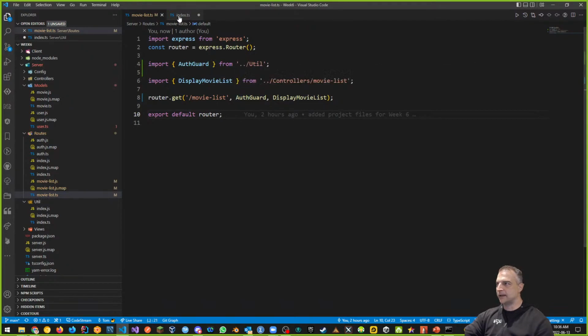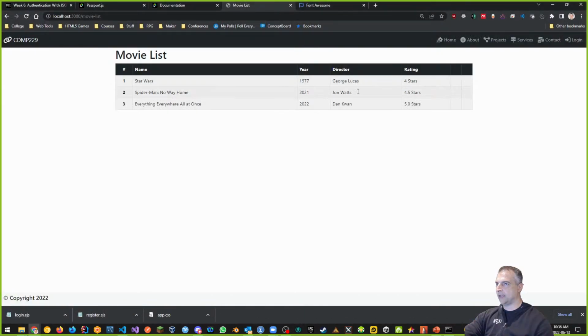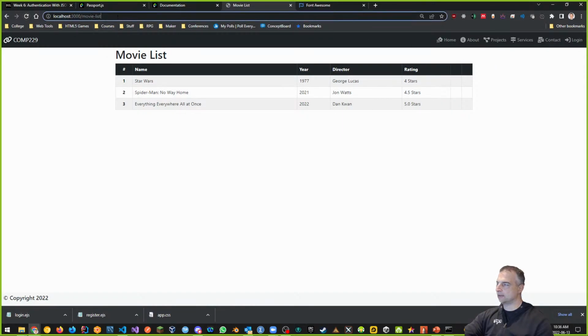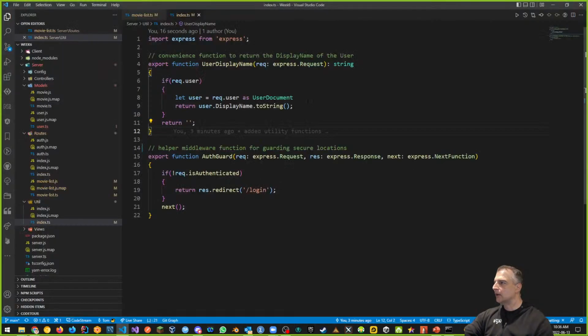Okay, let's test this. It already works, by the way. So if I save this, and if I go back out to the page, and if I refresh now, it should redirect me. If I go to my movie list, I'm not logged in, it should redirect me. But why didn't it do it? Why didn't it? Well, let's take a look.